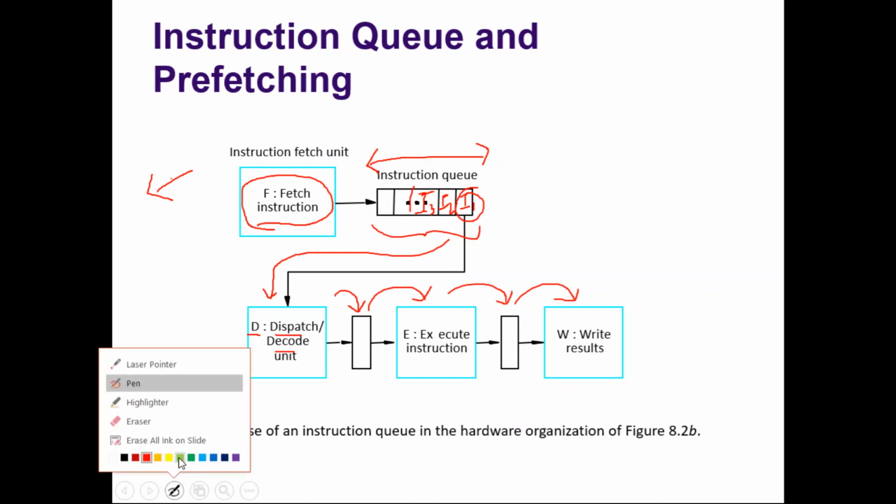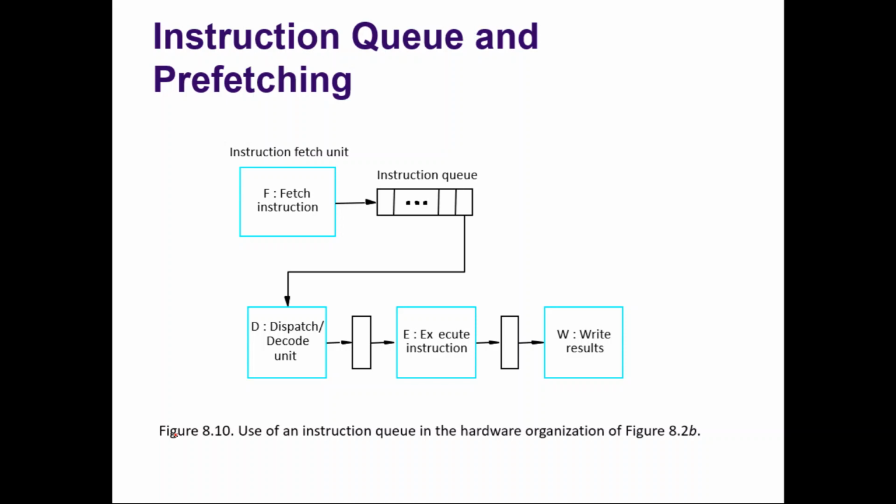So what is the advantage of this? There are two main advantages. One is, assume that there is some data hazard in the pipeline. Because of the data hazard, the decode unit is not available. Somebody else is decoding some other previous instruction, and it keeps on decoding.